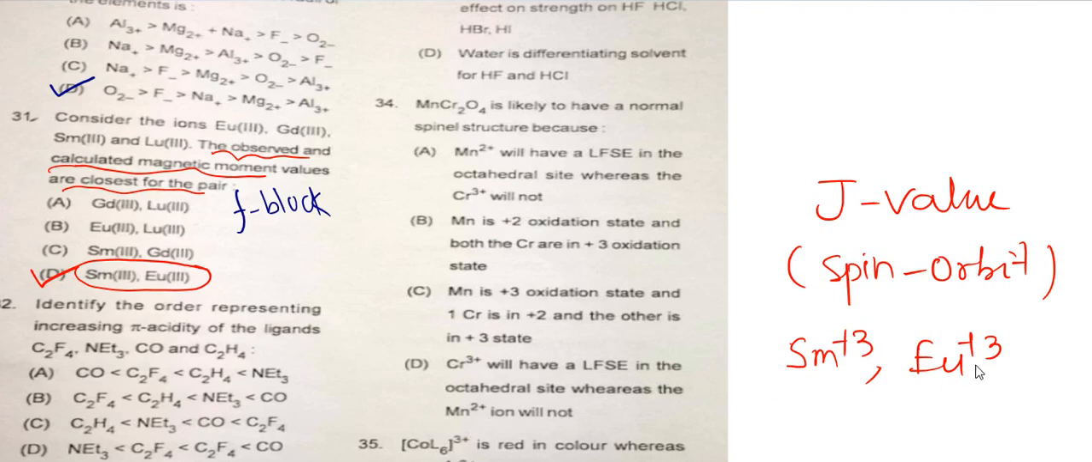There is a much lower population in their higher energy levels. Even if the temperature is increased, their population remains as it is, so there is no significant change in population. This is the reason why these two elements have the same magnetic moment from both observed and calculated values. So option D is the correct answer.